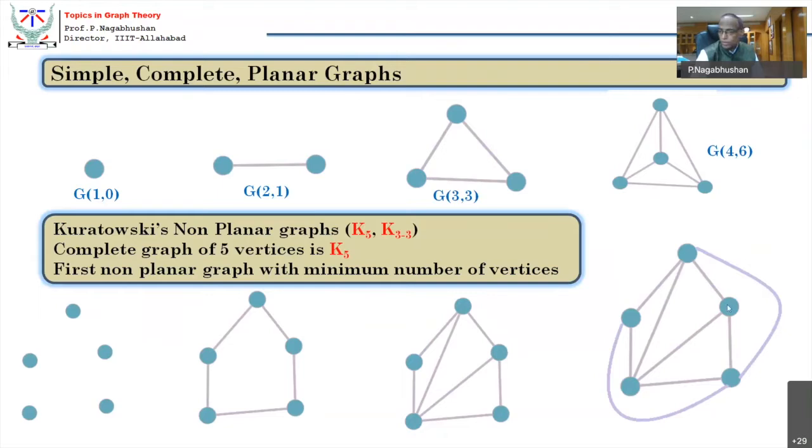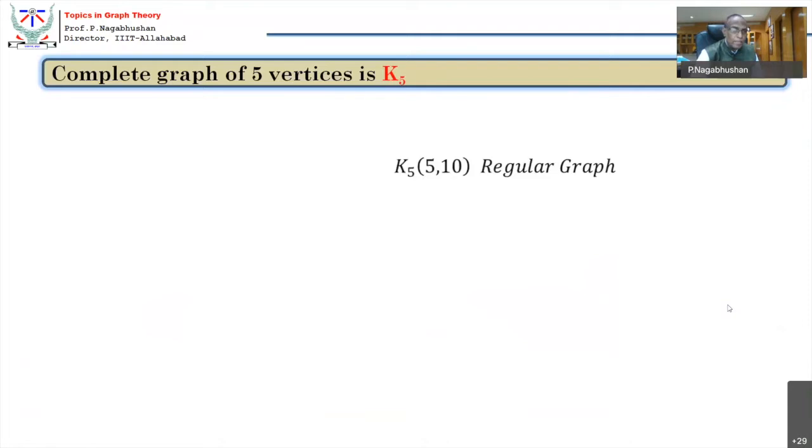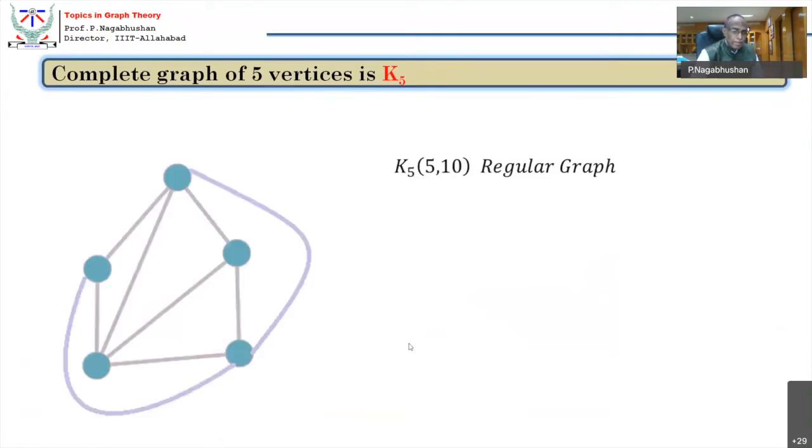Okay, so let us try that. When I try that, if I put the edge, it crosses over like this, or if I try this, it still crosses over the edge. Therefore, this graph of 5 vertices and 10 edges, which is a complete graph of 5 vertices, is not a planar graph.